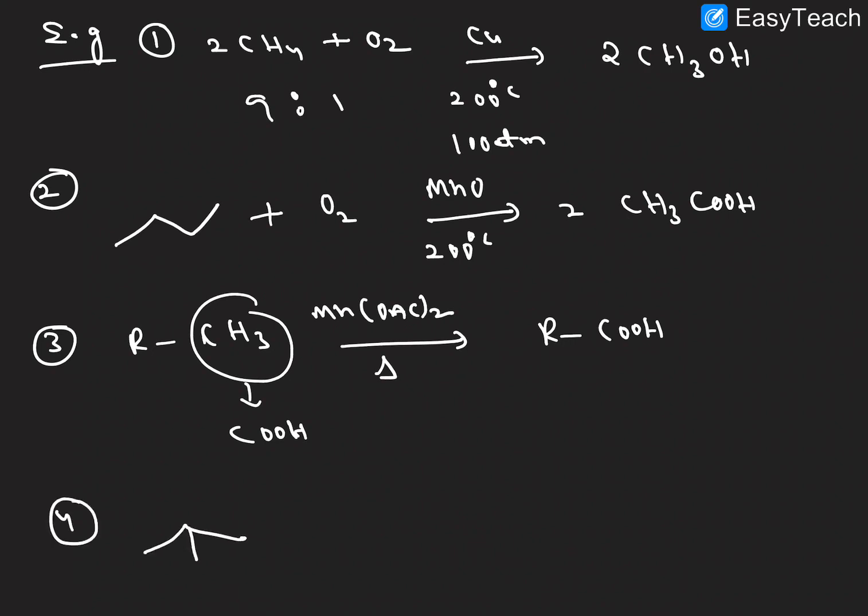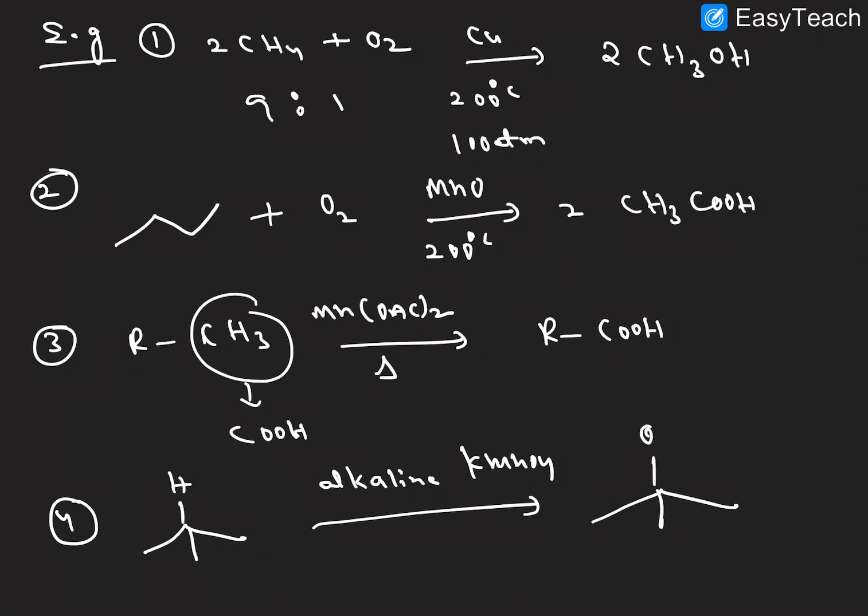Then the fourth example. So we are taking a tertiary alkane like this in an alkaline medium of KMnO4. So here that is converted into alcohols, right? These are the examples for oxidation reactions.